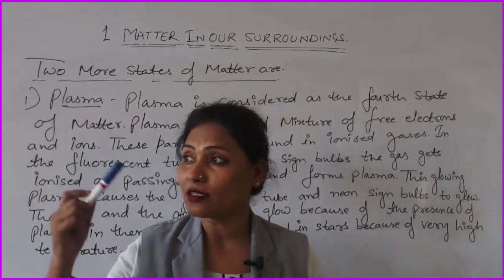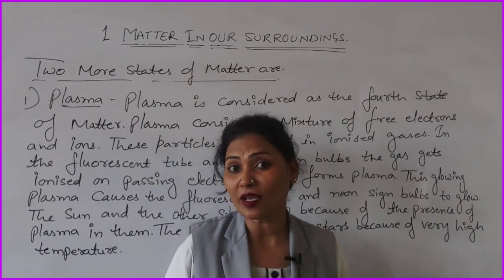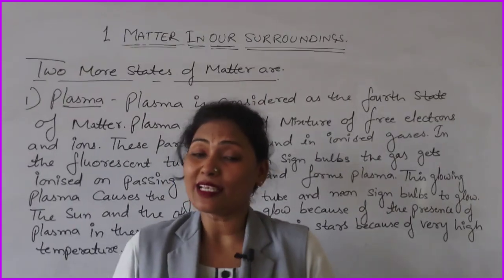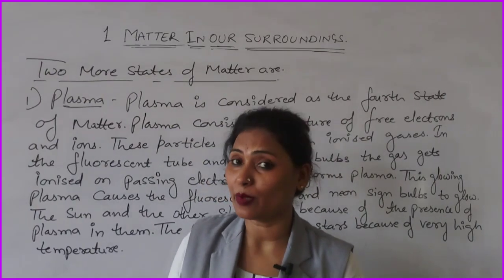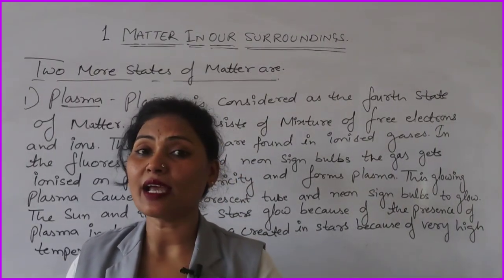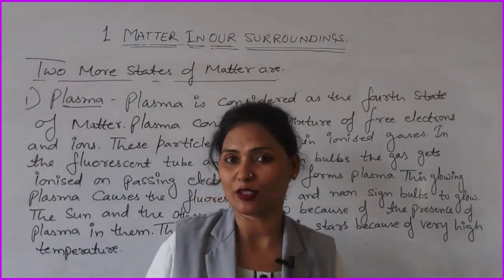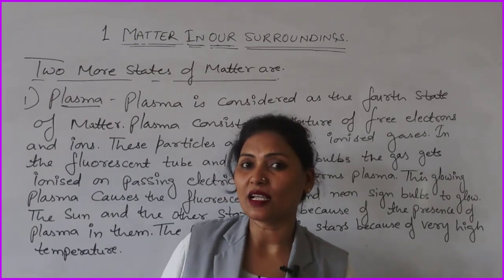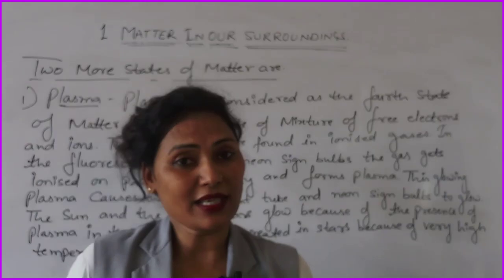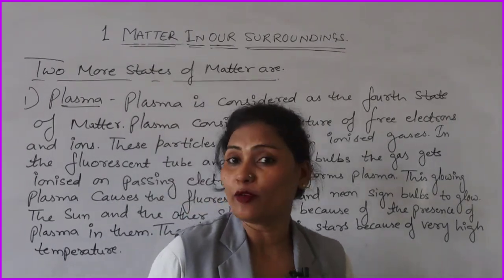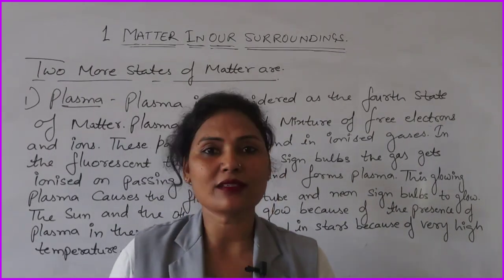The stars, have you seen, these are also glowing. This is because of the plasma. The plasma is glowing over there. How is the plasma created in them? Actually, the plasma is created by very high temperature in them. So the stars and the sun are also glowing because of the presence of plasma. And plasma is mainly an ionized gas. The gas is ionized by passing electricity through neon bulbs and fluorescent tubes. And naturally plasma is present in the stars and sun.